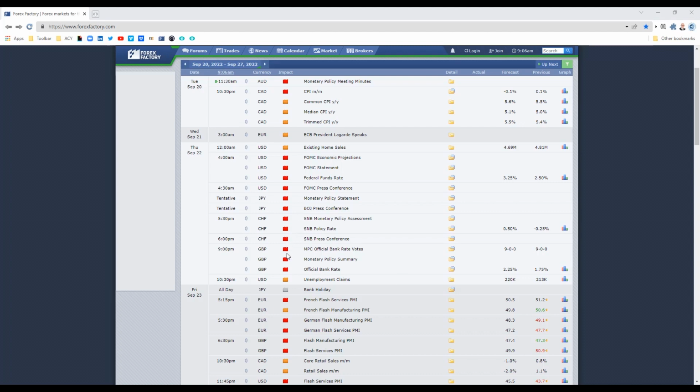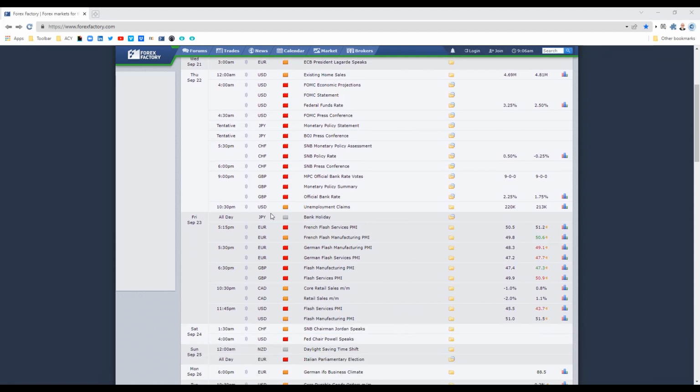Then moving along, getting into Friday now. Nothing till 11:45 on Friday for the US. We've got the flash services PMI and flash manufacturing PMI coming out. And then moving into Saturday, 4 AM, we've got US Fed Chair Powell speak.